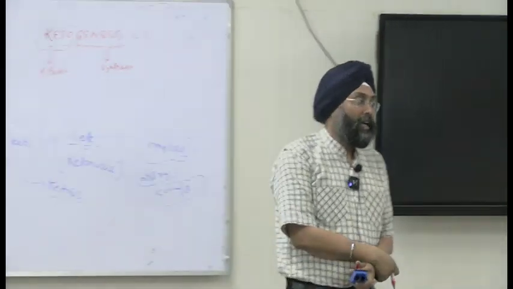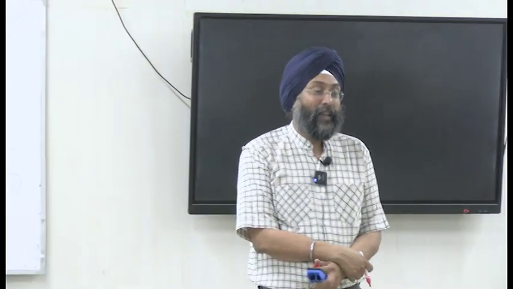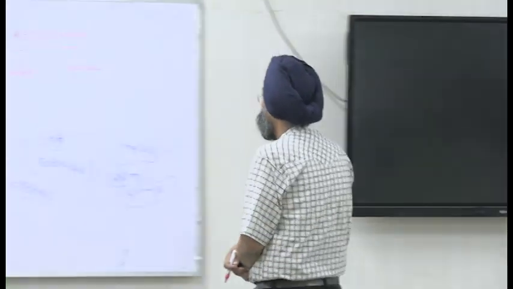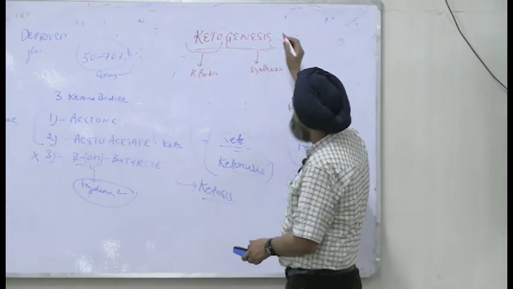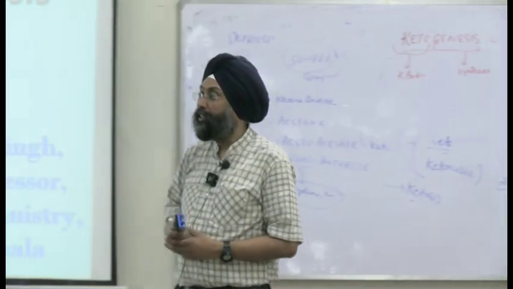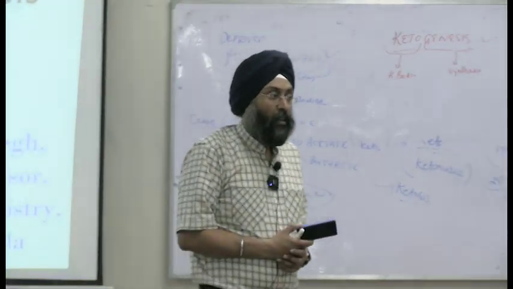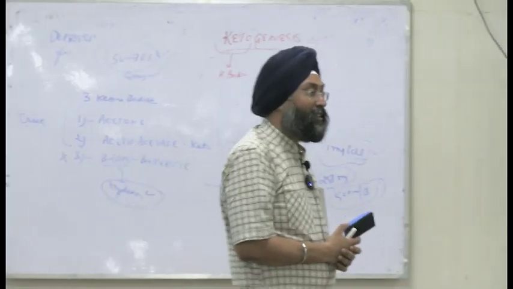What is the raw material for synthesis of ketone bodies, from which you can synthesize ketone bodies? You can try, just give a guess. Yes, Bhushan, tell me. During beta-oxidation, we discussed in the previous class, what is the end product of beta-oxidation?